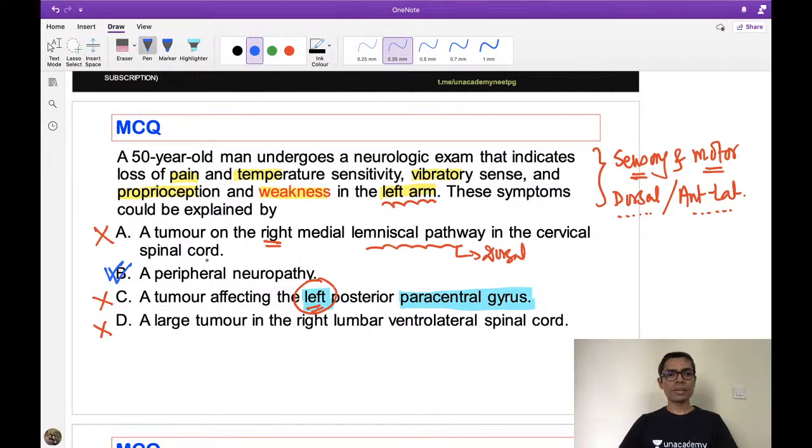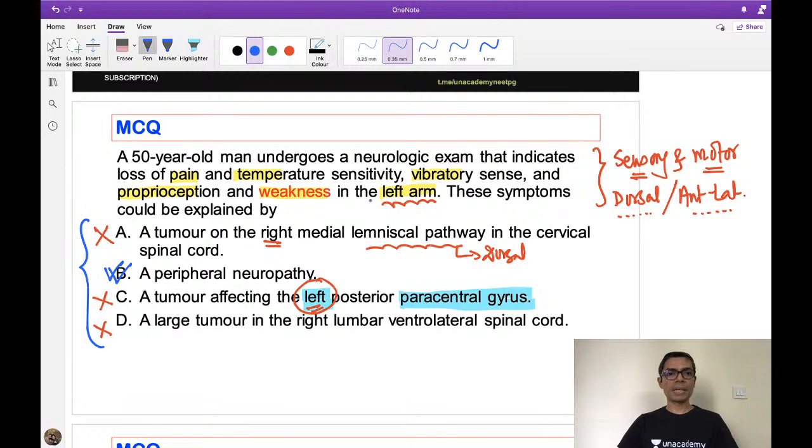So please remember the answer here is peripheral neuropathy. I have taken this question directly from Harrison's. In the recent edition, they have given very nice clinical questions, although they are a little bit difficult. Please remember this question is directly taken from it, and the answer here is B, peripheral neuropathy.